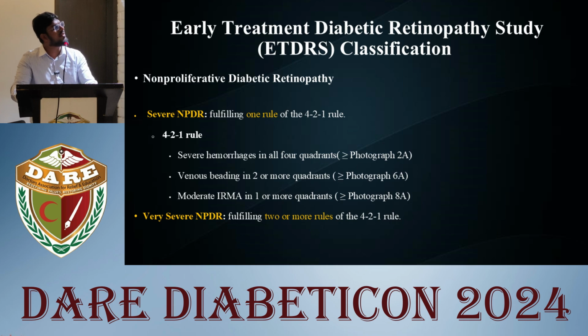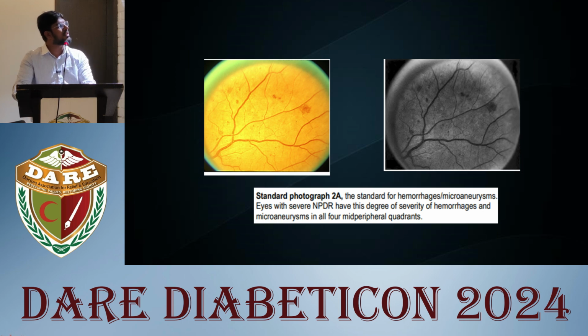Severe NPDR is fulfilling one rule of the 4-2-1 rule. The 4-2-1 rule includes severe hemorrhages in all 4 quadrants, which is seen in standard photograph 2A; venous beading in 2 or more quadrants, seen in photograph 6A; and moderate IRMA in 1 or more quadrants, seen in photograph 8A. So these are the standard photographs which I discussed in the modified Airlie House classification, which were used to document diabetic retinopathy.